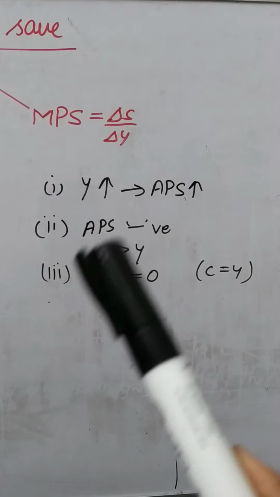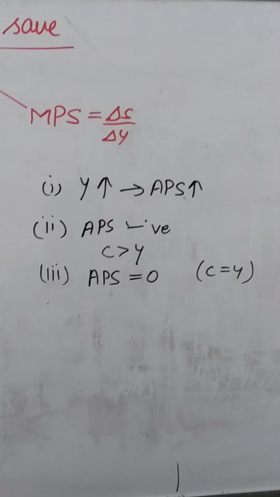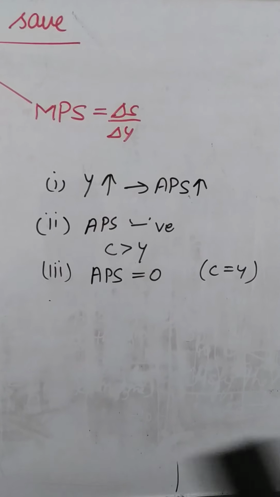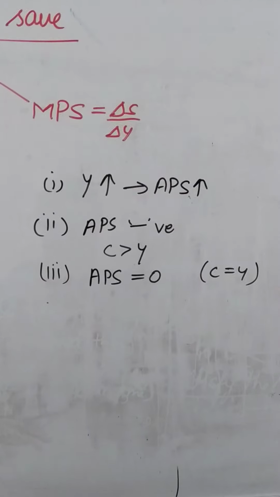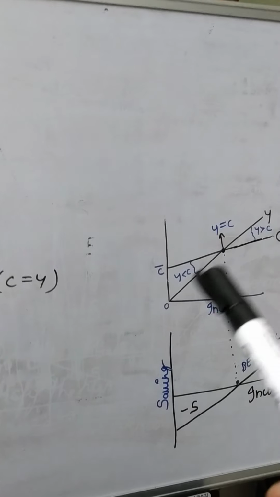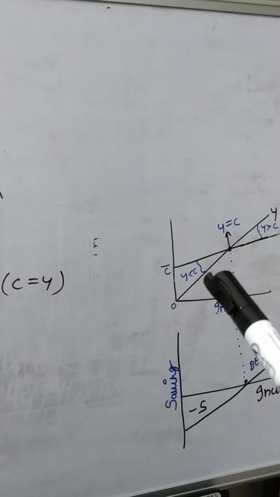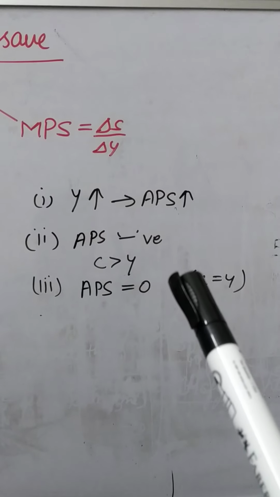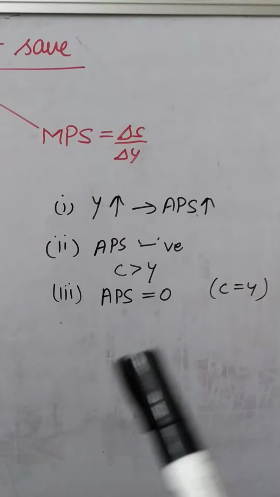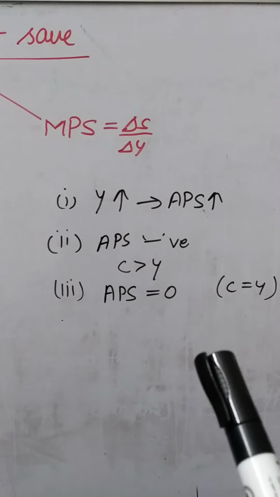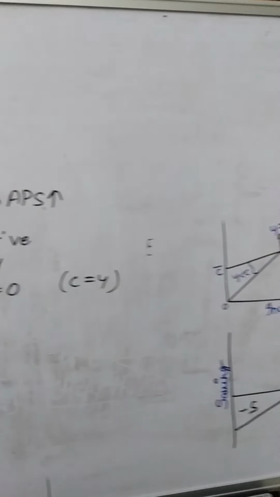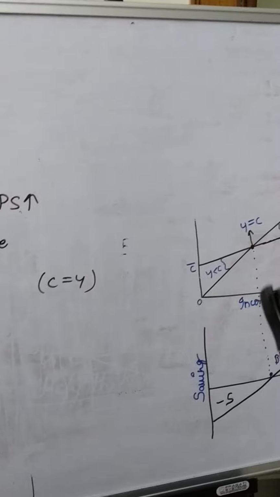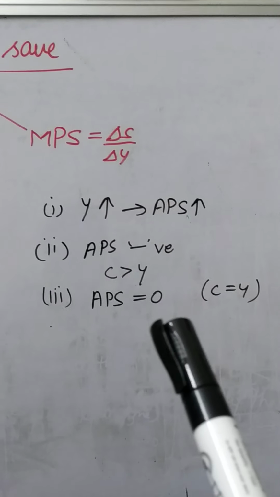Second point, APS can be negative when consumption expenditure is higher than income. You would have seen in the diagram, before the break even point, when the income is lesser than the consumption, in that condition only your APS can be negative. That means before the break even point. Next one, APS can be 0. APS can be 0 at the break even point. Here it is mentioned when Y equals C. That means at the break even point we can say that APS is 0.